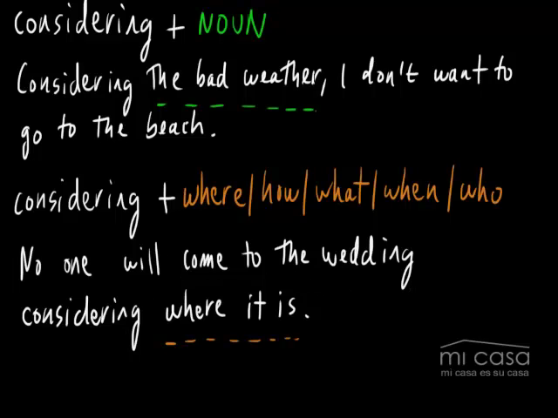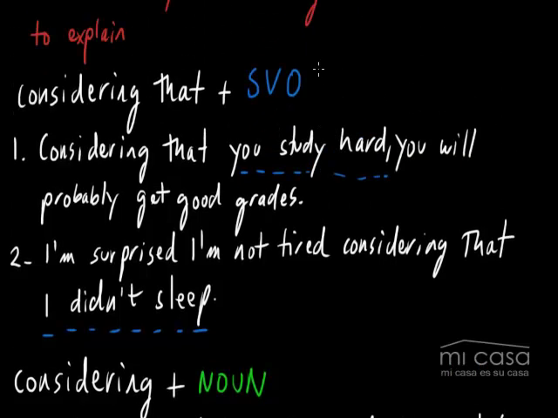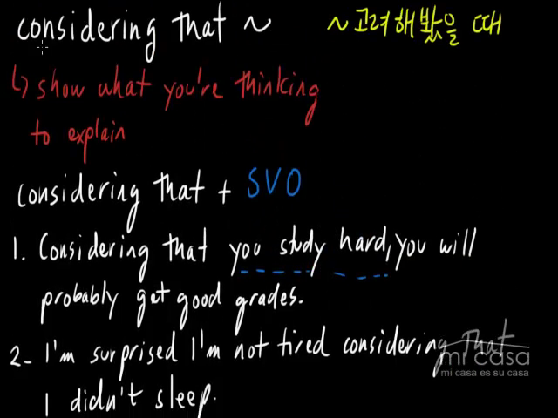All right. We've looked at all of the different ways to use this considering with question words, with a noun, or, like before, with a full sentence. And the last thing I want to explain right before we just wrap up is that you don't actually have to use considering. There's another word that you can use. Instead of saying considering, you can actually change this. You can say given. Given that. Given. Let me just write that real quick. Given that. Given. Where can I fit that? Right here. Given that blah blah blah is the same as considering that. Both of these mean 고려해봤을 때, even though 고려하다 actually means consider.